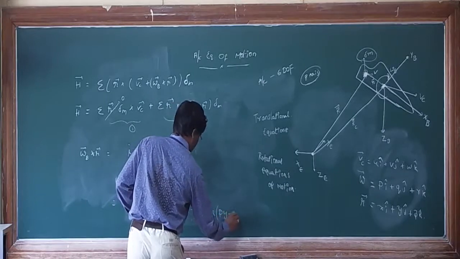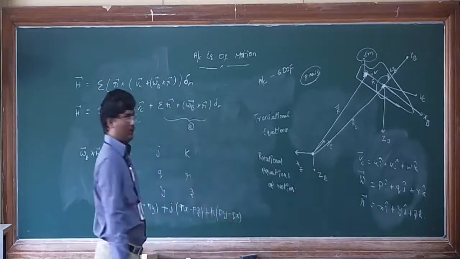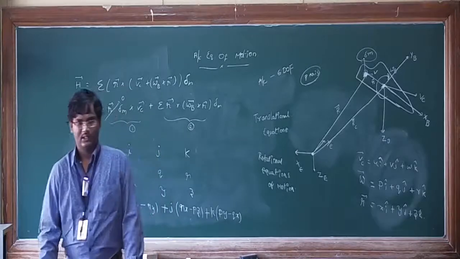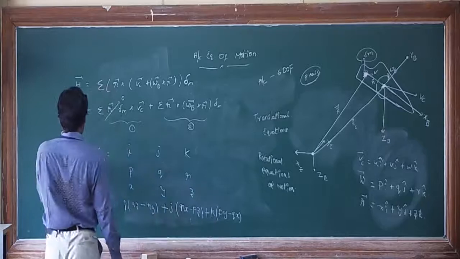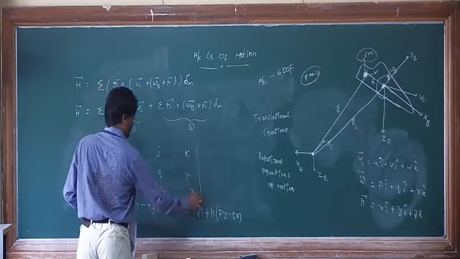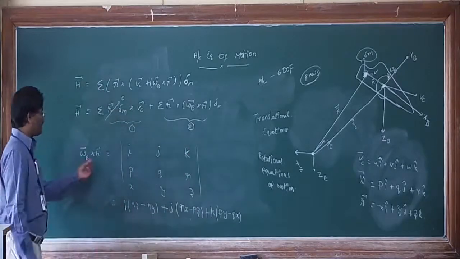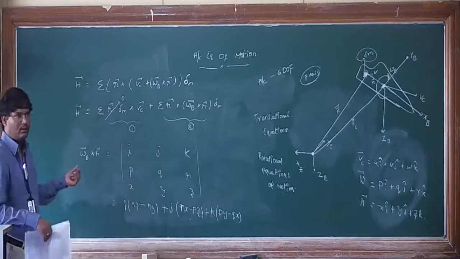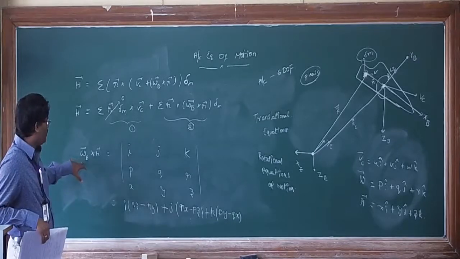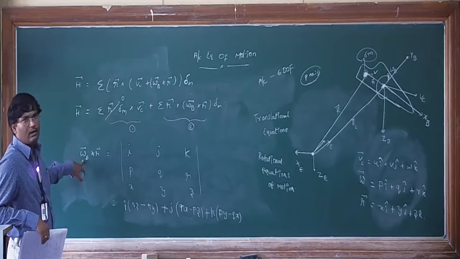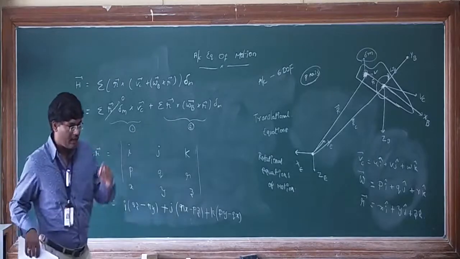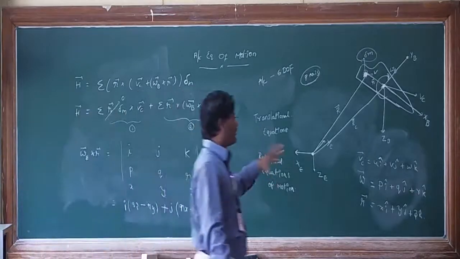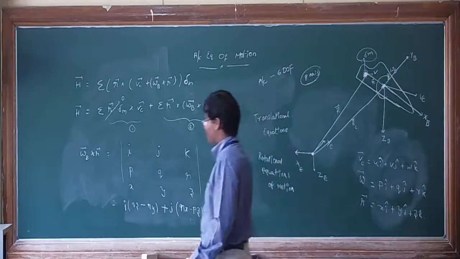Are you getting the same thing, everyone? It is just a simple cross product. So finally omega bar cross r bar is the cross product of the angular rates with the position vector.